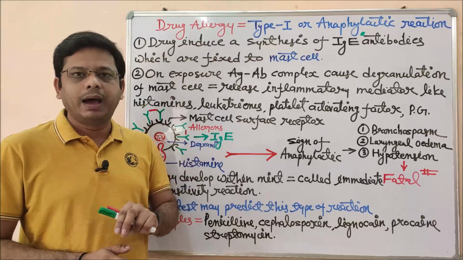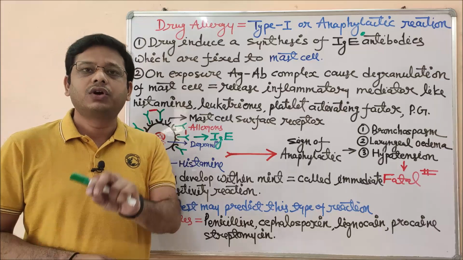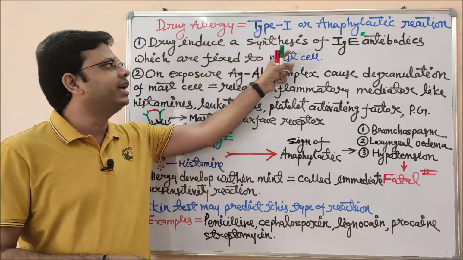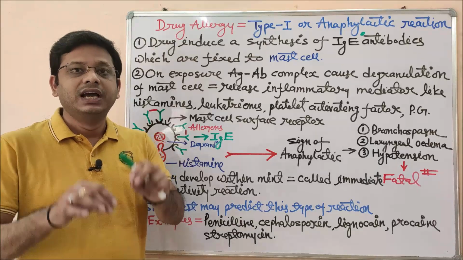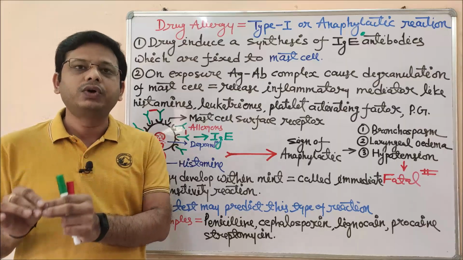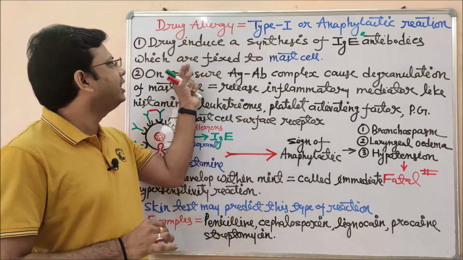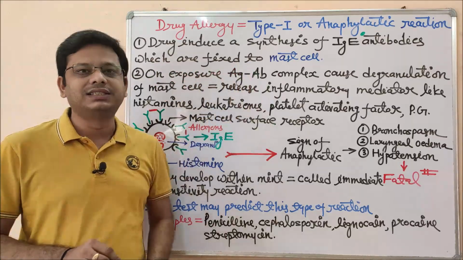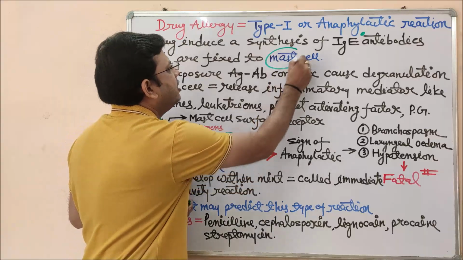So whenever the drug molecule combines with the protein molecule to form an antigen, there is synthesis of immunoglobulin E type of antibodies, and this antibody that is formed against this drug-protein complex, or simply we can say the antigen, is going to be fixed on the mast cell. Now you should also know the meaning of this mast cell.